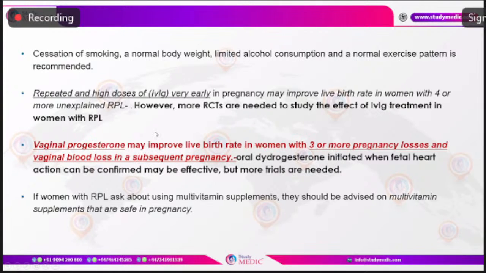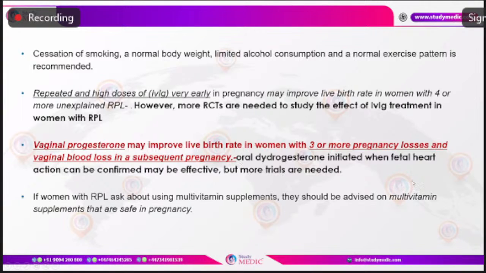And about vaginal progesterone: it is not for unexplained recurrent pregnancy loss with 3 or more, or 2 or more pregnancy losses. Only in women with 3 or more pregnancy losses and vaginal blood loss in a subsequent pregnancy should vaginal progesterone be considered to improve the live birth rate. That means if a woman has come with a threatened miscarriage and she has a previous history of recurrent pregnancy loss, then in this present pregnancy it is indicated to treat her with vaginal progesterone, as it has been shown to improve the live birth rate.